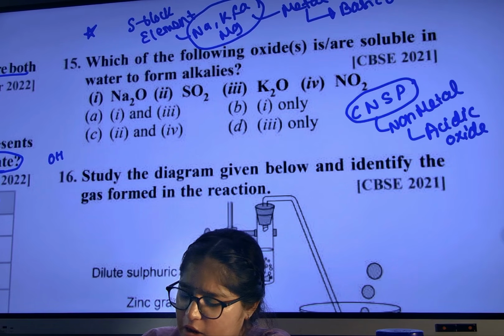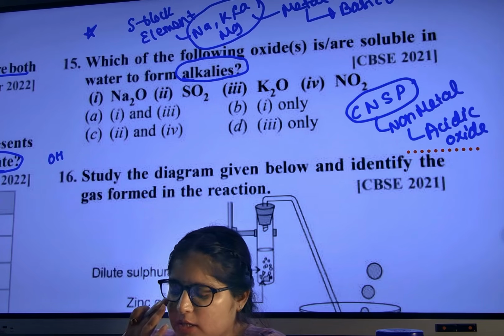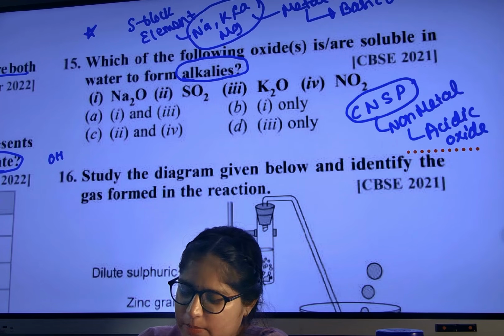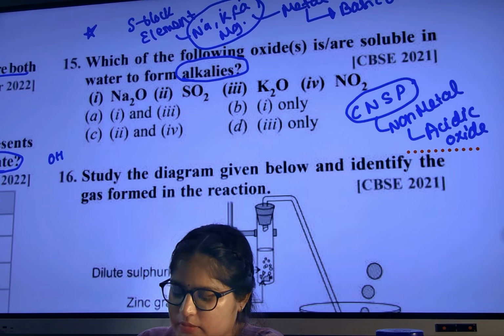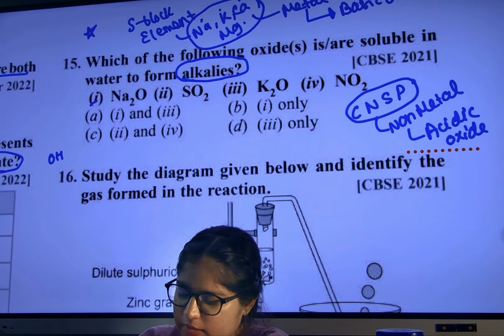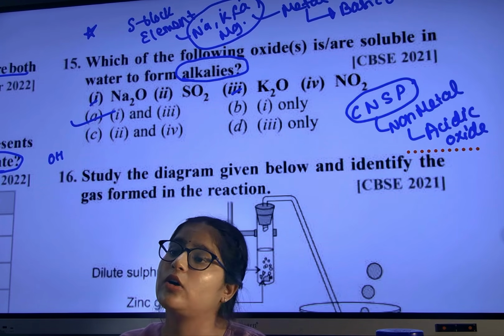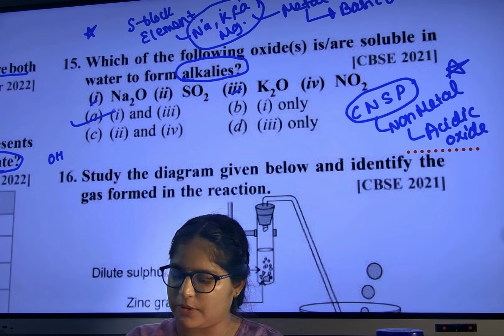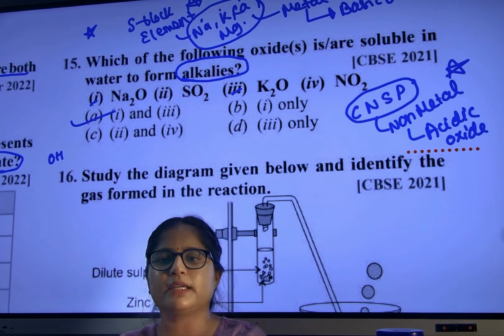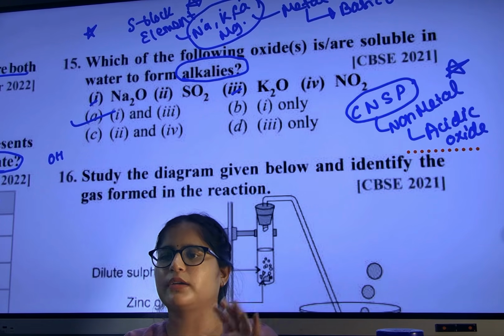So what type of oxide are they asking? Alkali, basic. Who will make basic oxide? Sodium, potassium, calcium and magnesium. Where is sodium, potassium? You can see 1 and 3. So option number A. Understood? Which type of oxide? Basic oxide, like metal oxide. Only these two star points you keep in your brain. Sodium, potassium, calcium, magnesium: basic. Carbon, nitrogen, sulfur, phosphorus: acidic. That's all.